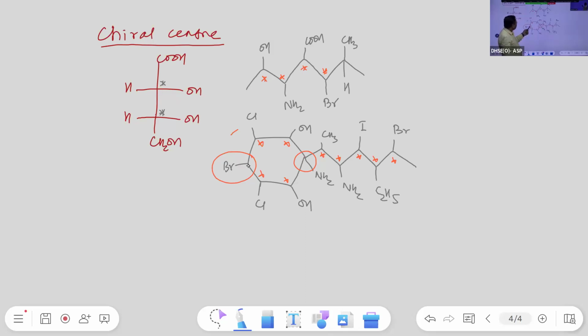Then here, bromine and hydrogen, both are two different atoms. Again moving off, CHCl, CHCl, CHOH, CHOH, and this is common. So these two are identical. That means the carbon present here and the carbon present here, both are achiral carbons.